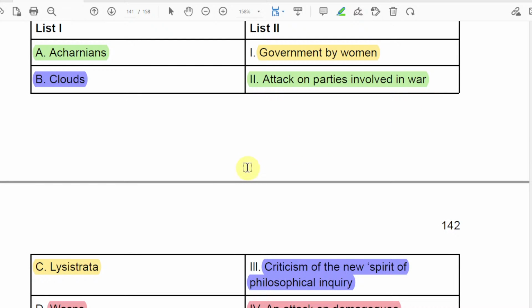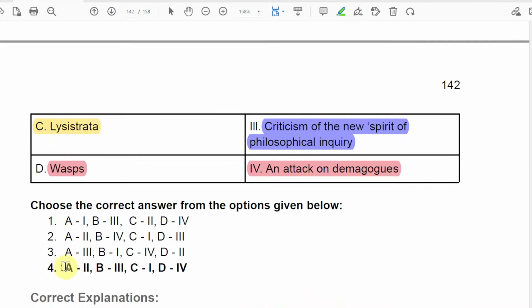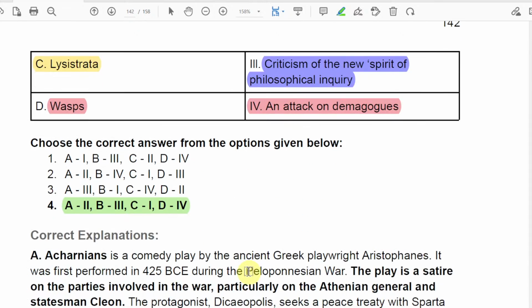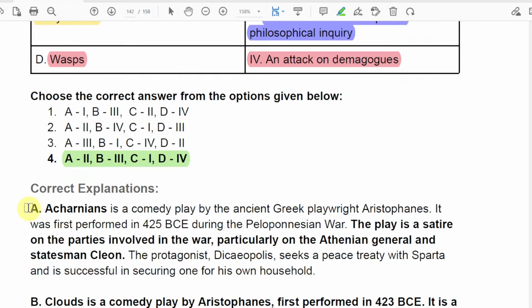So I hope this is all clear, and of course the answer is this for us. And we have, what is The Acharnians? It is a comedy by Aristophanes, and remember it's a Greek play, and its first performance date, you should remember, is 425. Maybe you will get a question related to the chronology somewhere. So remember, the play is a satire on the parties involved in war.